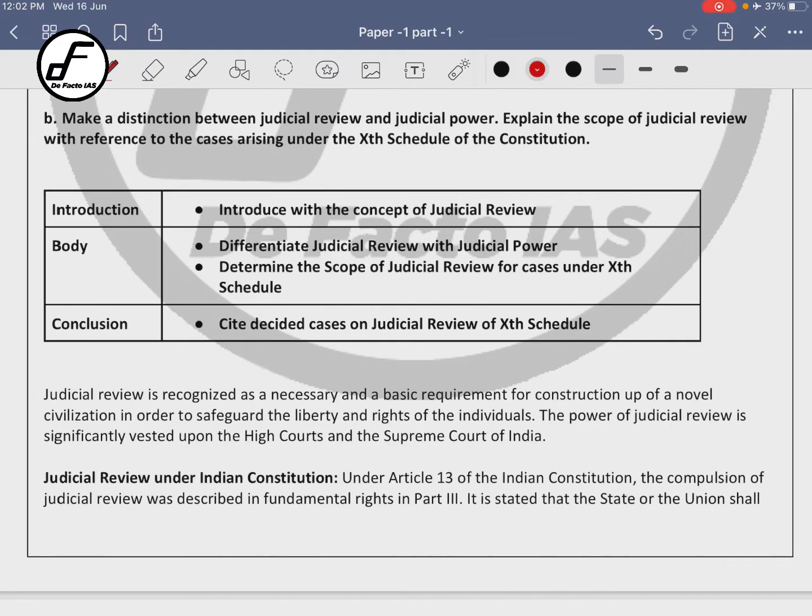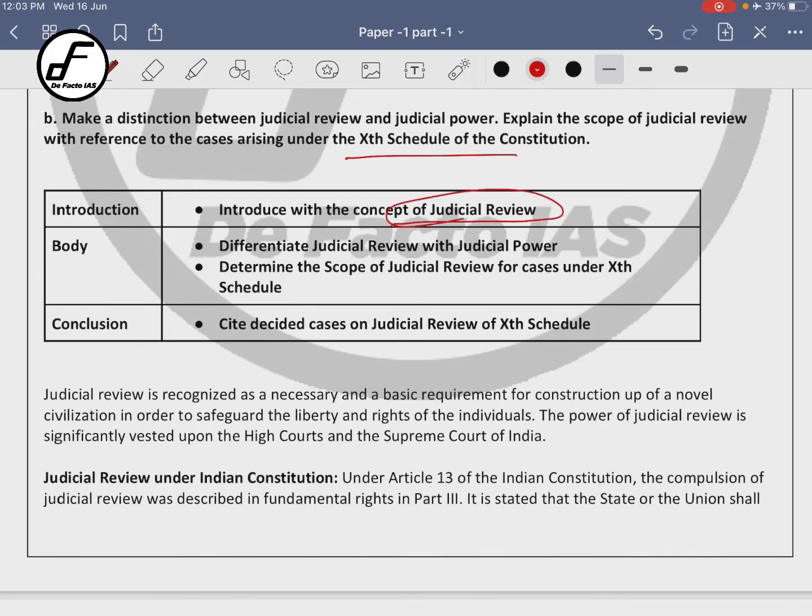Now let us come to question number 1B of 2020. It says, make a distinction between judicial review and judicial power, right? A very indirect question. What is the meaning of judicial review and what is the meaning of judicial power? Then explain the scope of judicial review with reference to cases arising under the 10th Schedule of the Constitution, right, the anti-defection law.